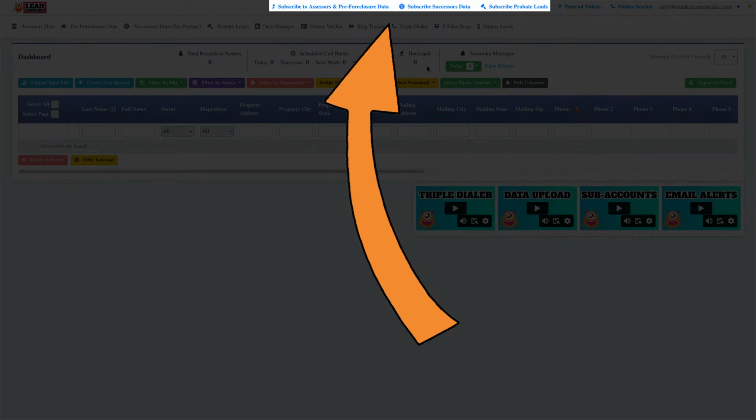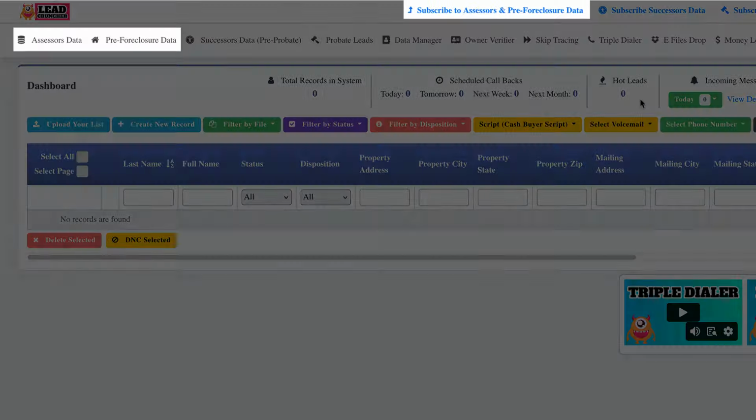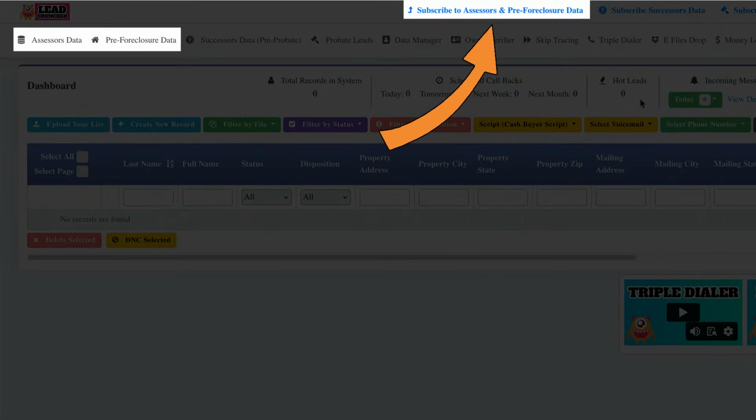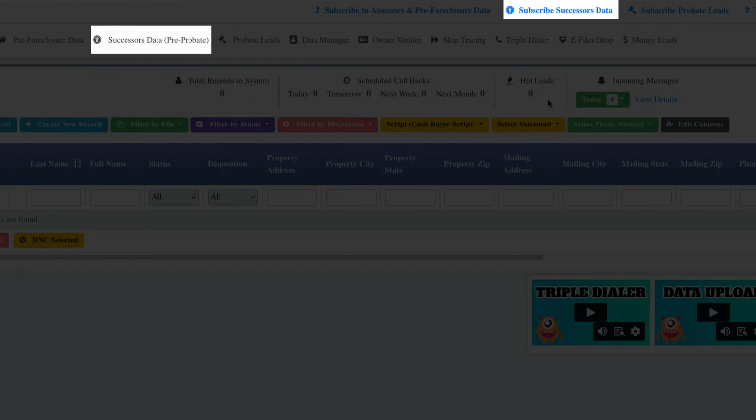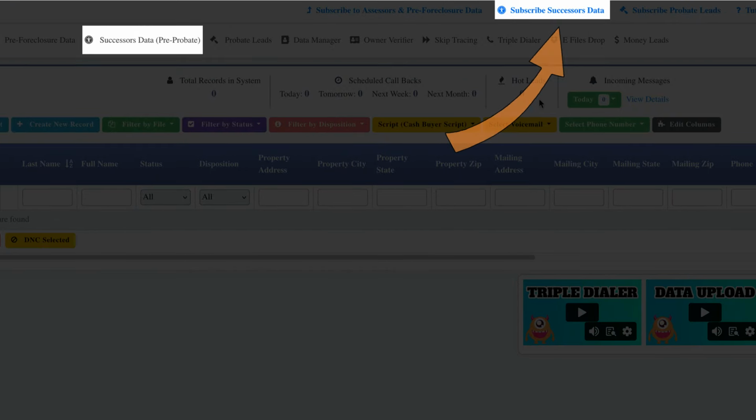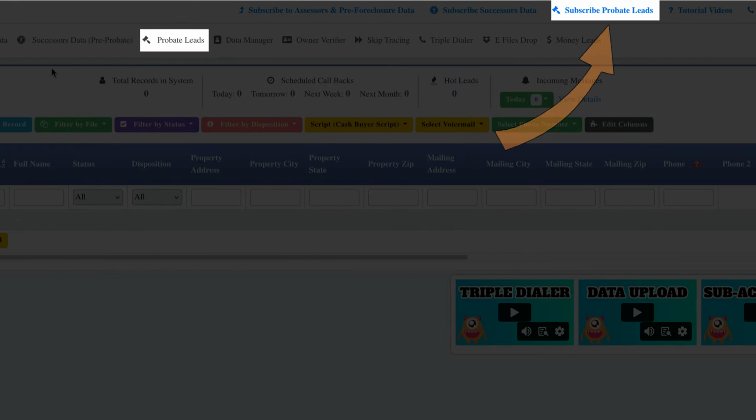Up at the top here, you'll find information on the different subscriptions depending on the kind of data you'll be using. Assessor's data and pre-foreclosure data, you'll find those subscription packages here. Successor's data subscription information here, and probate leads subscription information right here.